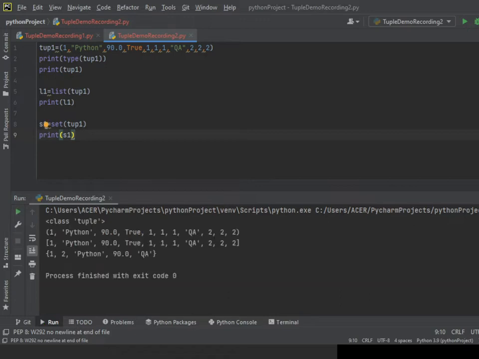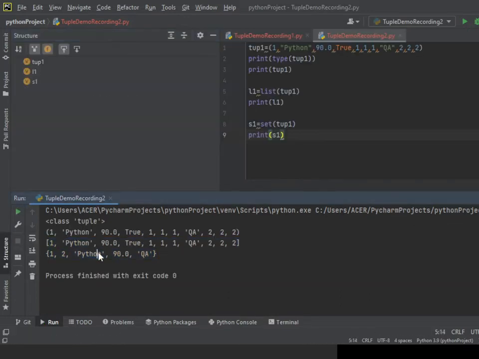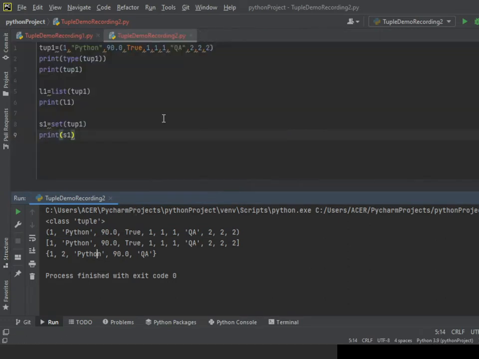Okay, now you can see a set. It's not showing everything, that's because I told you about set, it won't allow duplicate elements, so that's why it's showing like this.